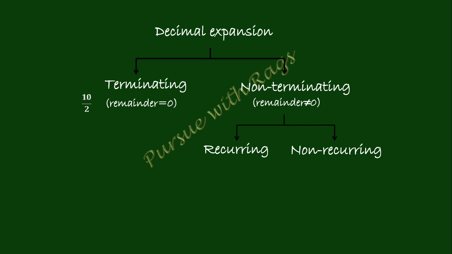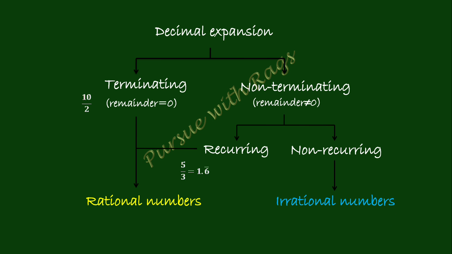What do you know about recurring? Recurring means repeating, a number repeating again and again. For example, when you divide 5 by 3, you will get the remainder as 2 and the quotient as 1.